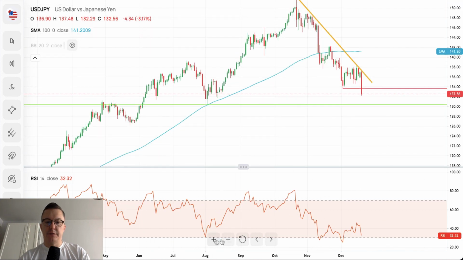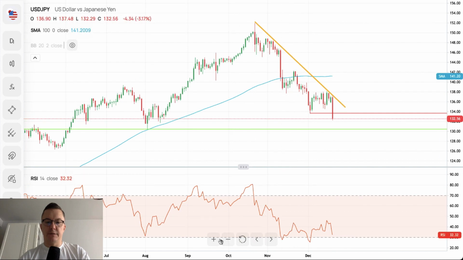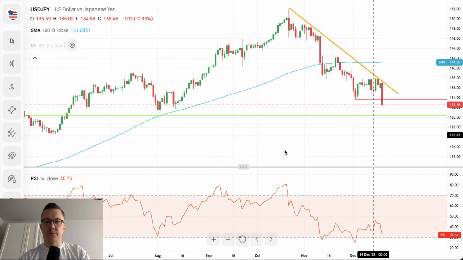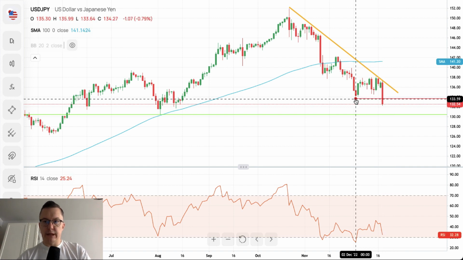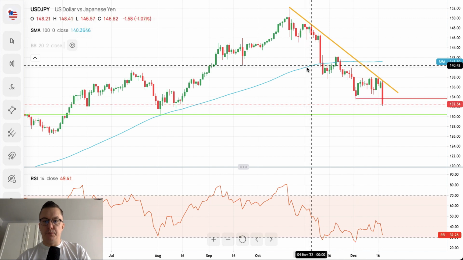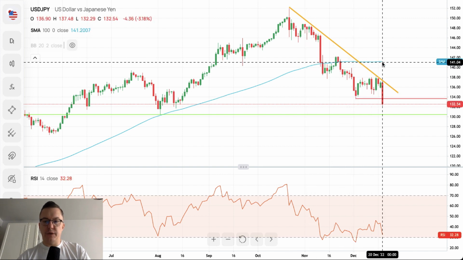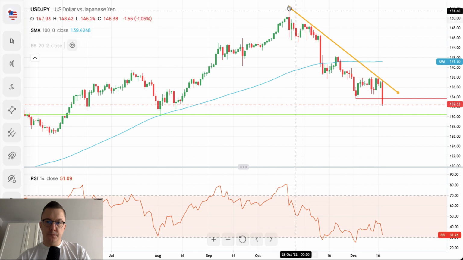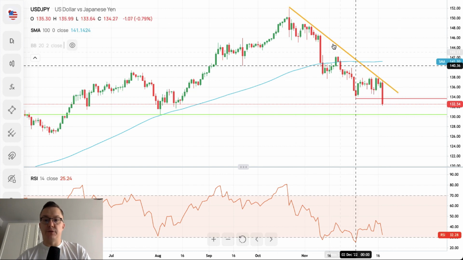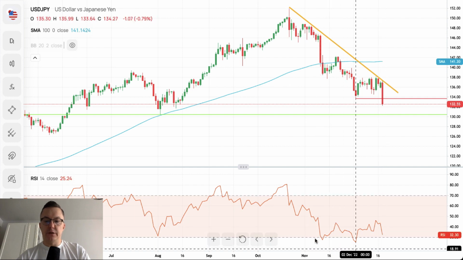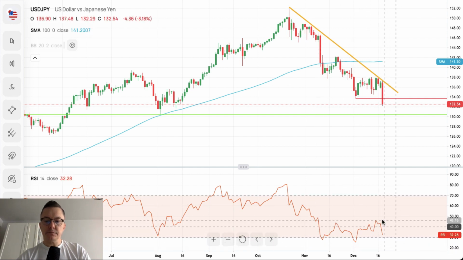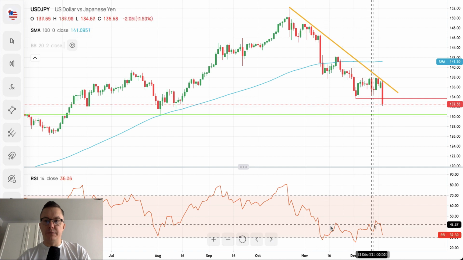Let me just zoom in first. There you go, and maybe once more. There you go, and you can see it for yourself. Breakout below the last week low, below the 100 days moving average, below the trend line, a very important trend line, tested and recognized many times, into negative territory, with weak momentum supporting the bearish outlook.